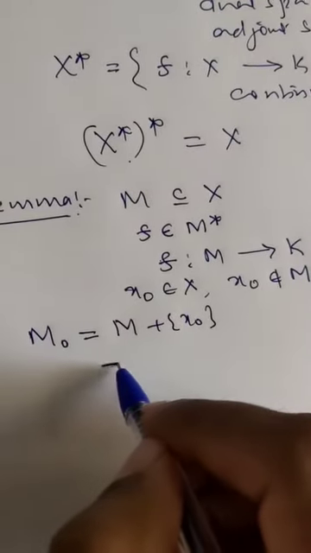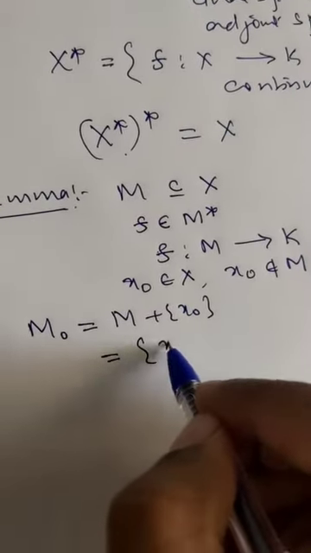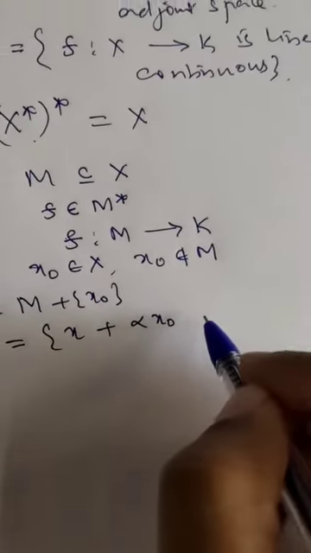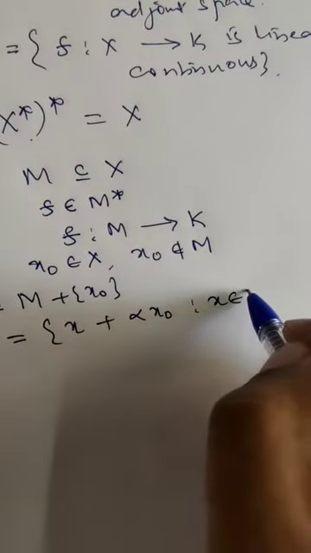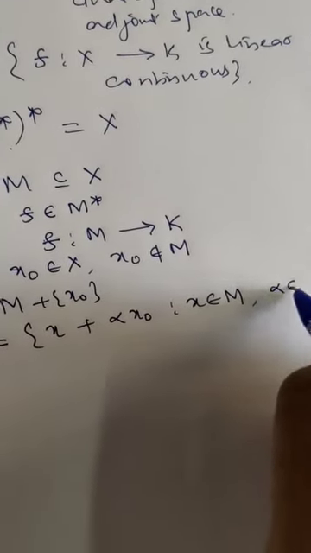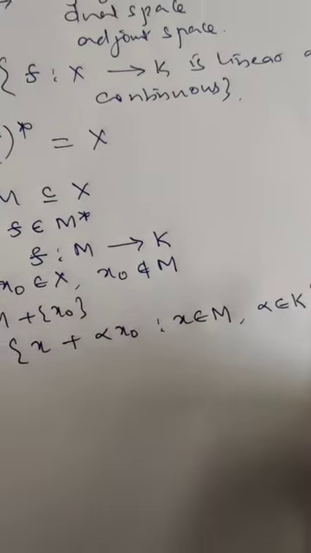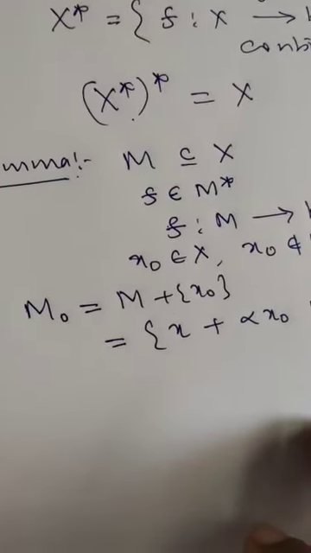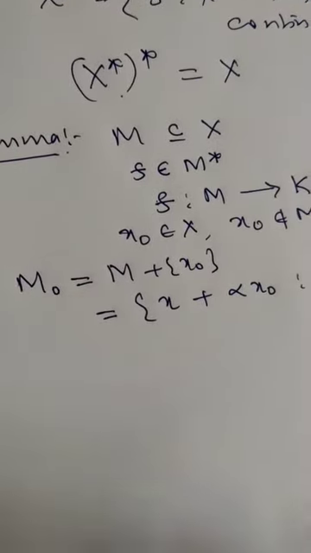How do the elements of this space look? They are x plus alpha X naught, where x is an element of M and alpha is a scalar. So M naught is the subspace of X generated by M and X naught.